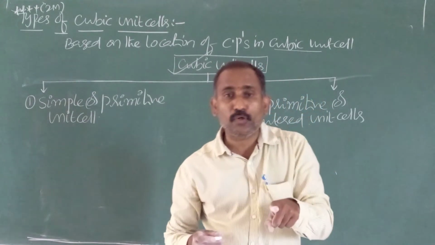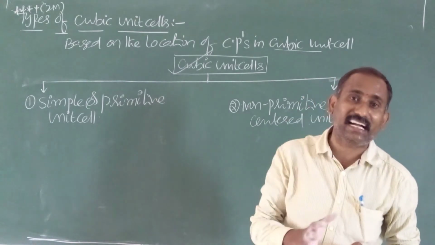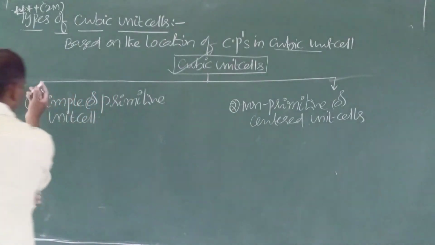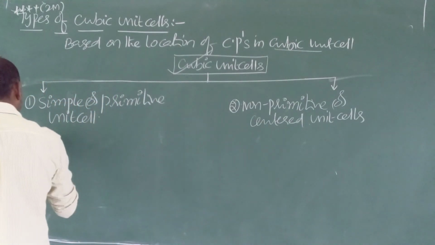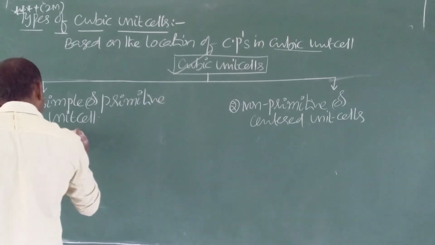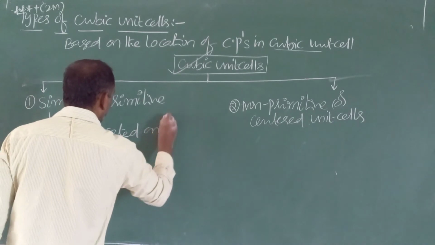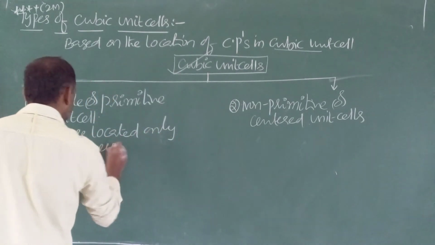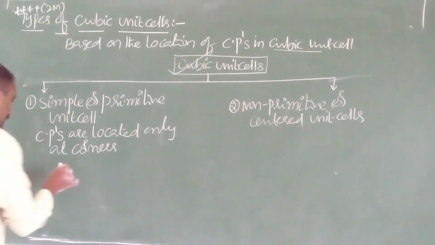In the cube shape unit cell, if constituent particles are present only at corners, the type of unit cell is known as simple unit cell. So simple unit cell is the unit cell in which constituent particles are located only at corners.